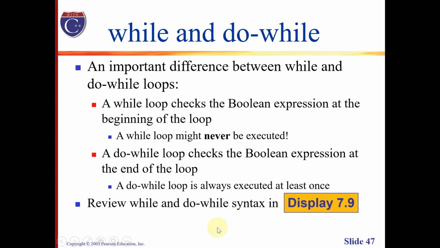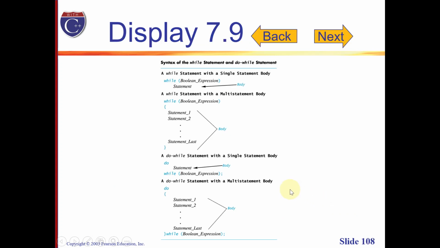So let's take a review of the while and do while loop syntax. If we remember, this is how the while and do while look in terms of their syntax. As you can see here, we have the while keyword followed by your Boolean expression, which serves as the condition to follow whether our loop body will be executed or not.